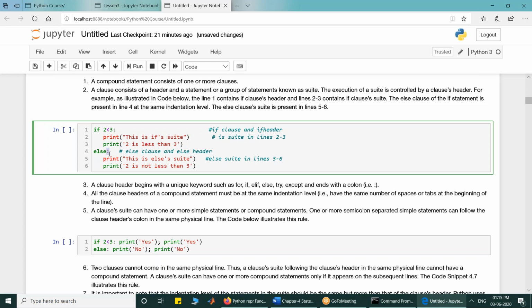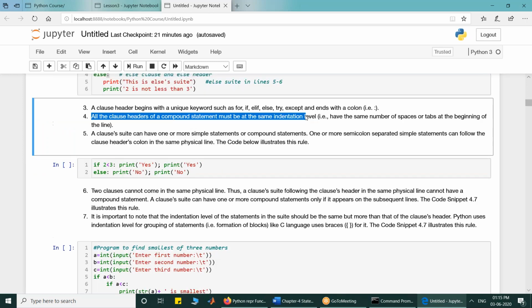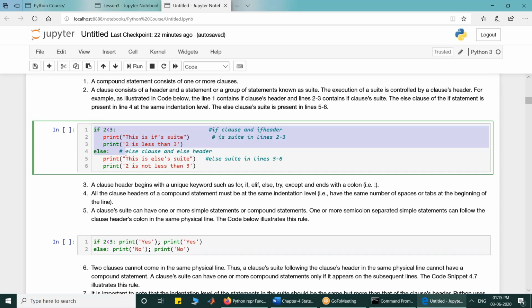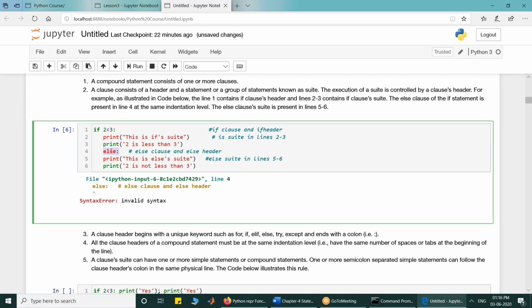So a clause is terminated with a colon. Another rule is that clause headers must have the same indentation level. So if a compound statement consists of a number of clauses, then all the clause headers must have the same indentation level. I will not be able to write this. If my if header has a different indentation and my else has a different indentation level, I will get an error.